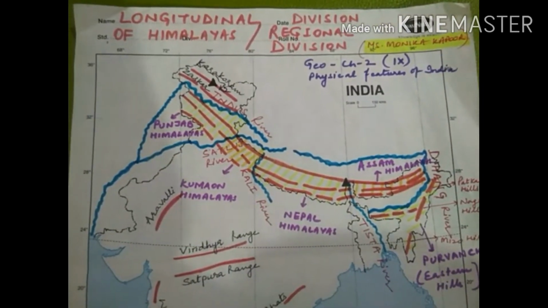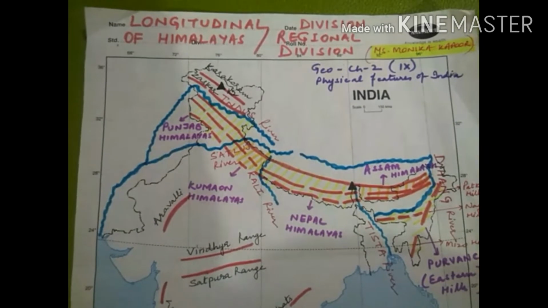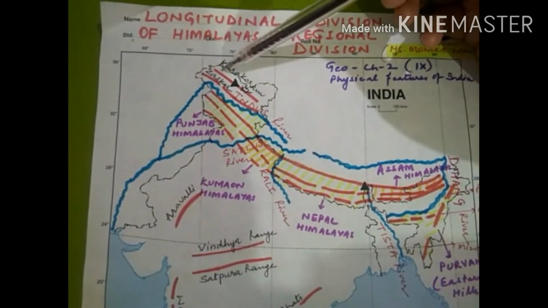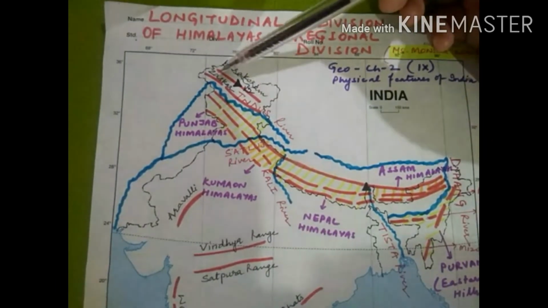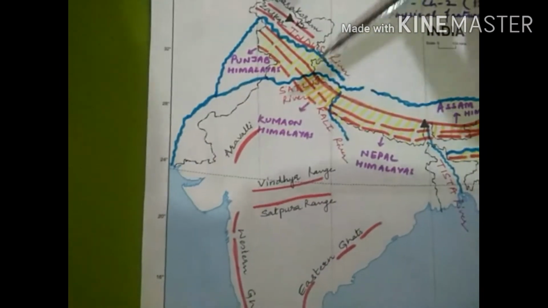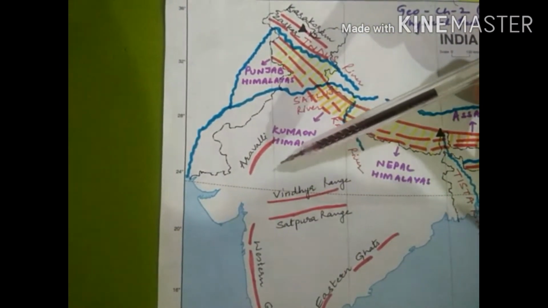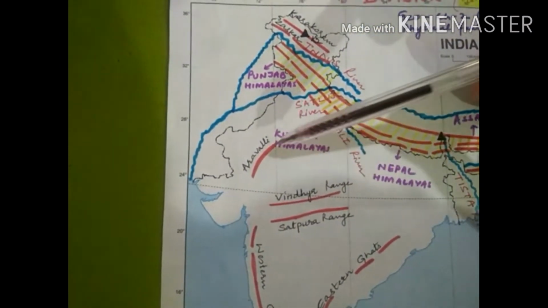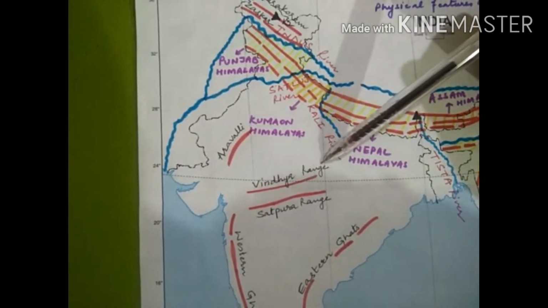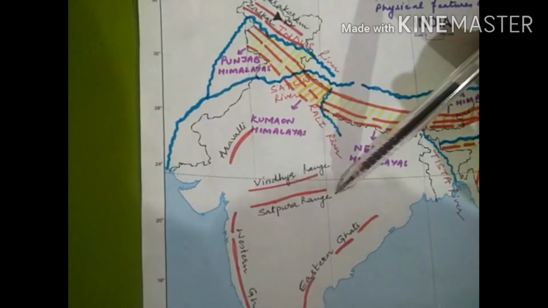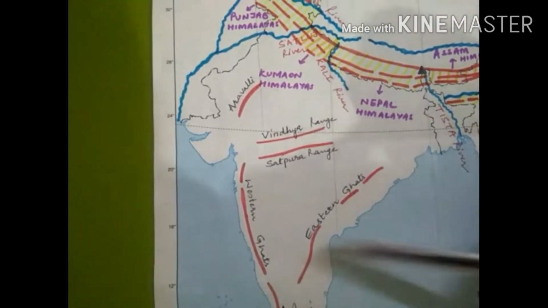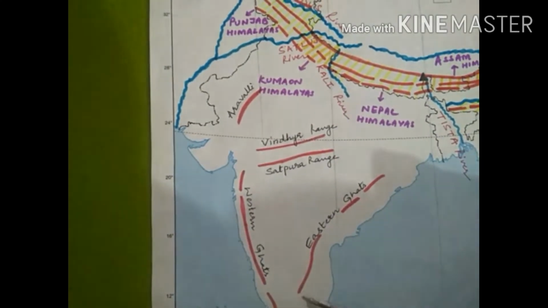Now other important physical features which are important from the point of view of map. First of all, the Karakoram range. Second, Zaskar range. Third, important ranges of Peninsular Plateau. First of all, Aravali range, Vindhya range, Satpura range, Western Ghats, and Eastern Ghats.